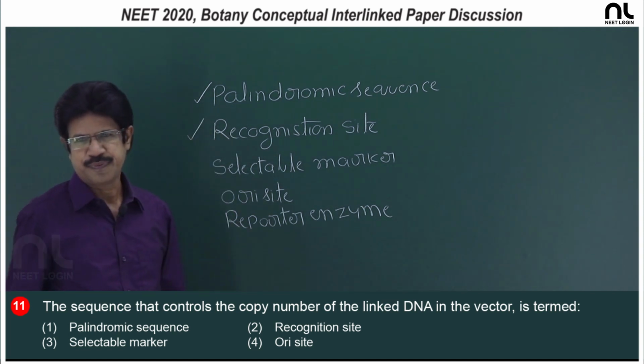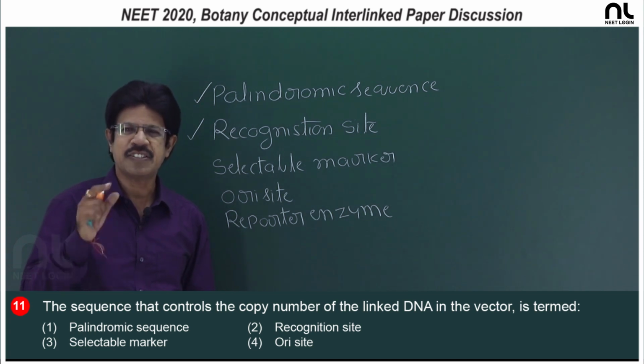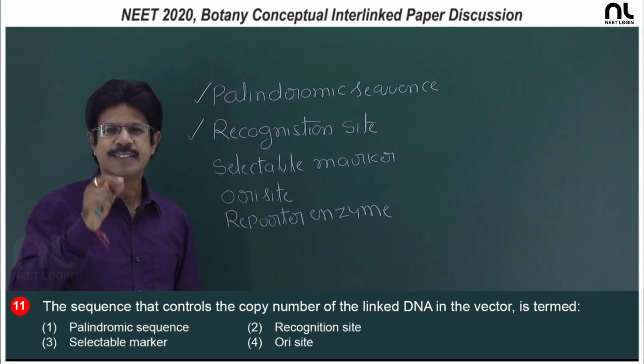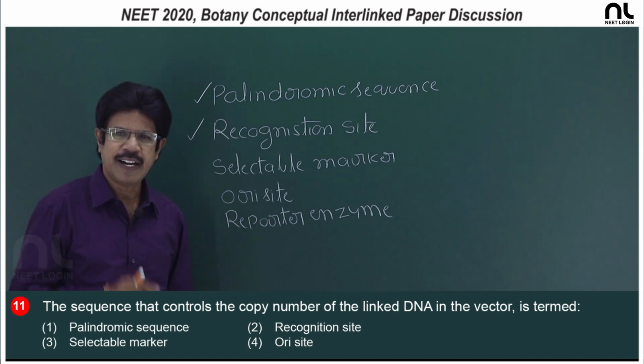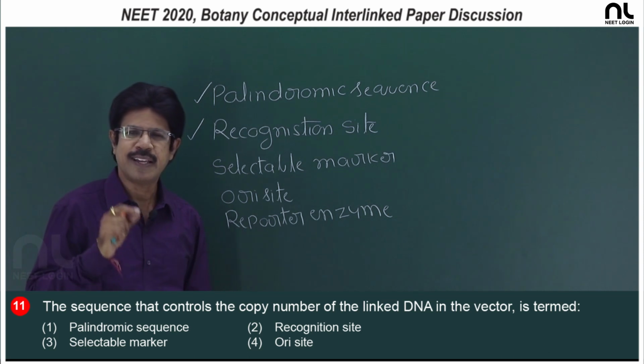Recognition site, the palindromic sequence, is nothing but a recognition sequence. It is 4 to 6 base pairs in length, usually 6 base pairs, for example GAATTC, and is recognized by EcoRI, that is extracted from Escherichia coli.